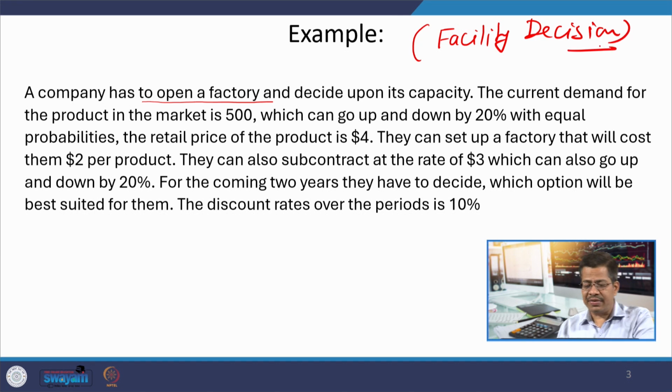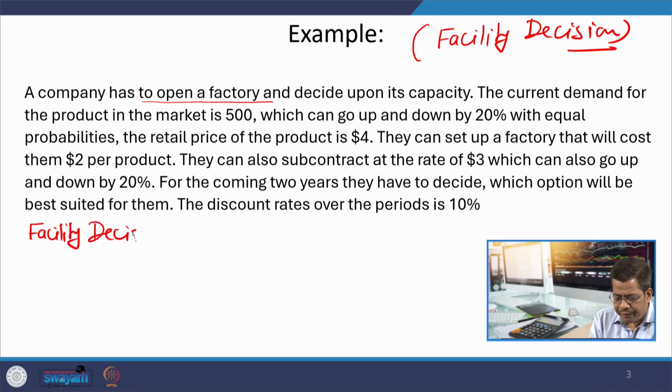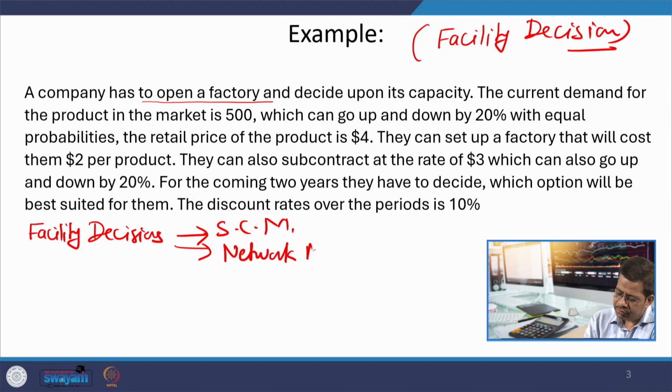These facility decisions are very common in our supply chain management and network management, because generally you have to take 2-3 different types of decisions whenever you are deciding about the facility.